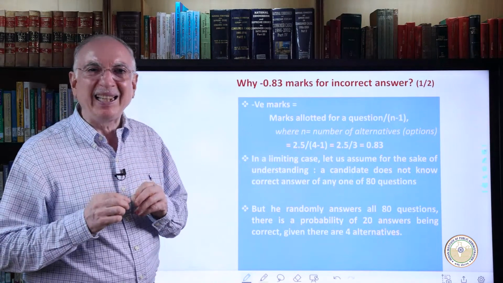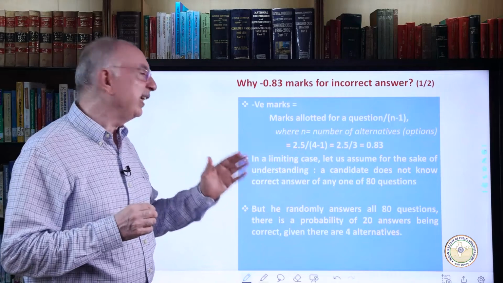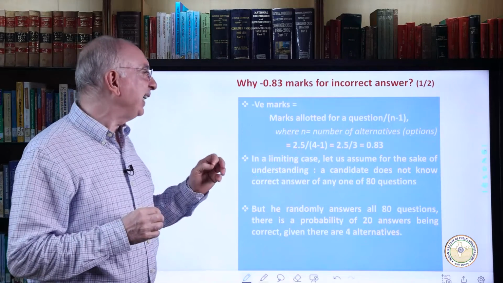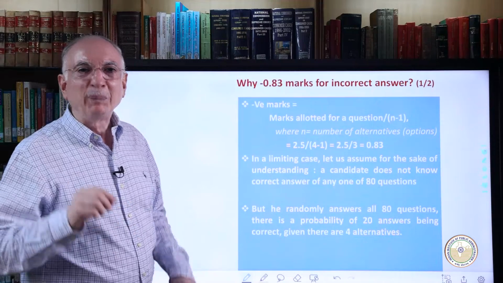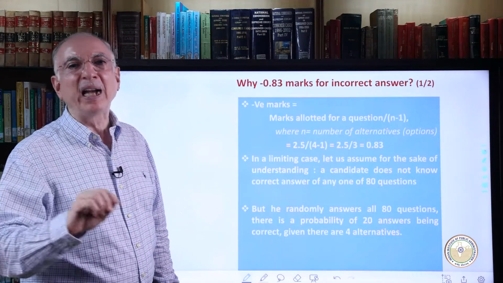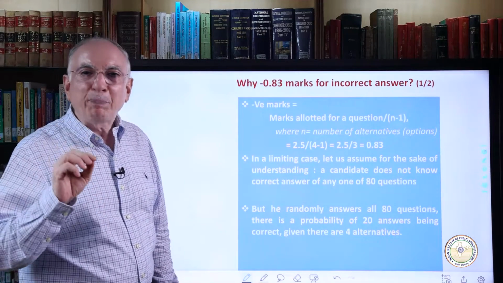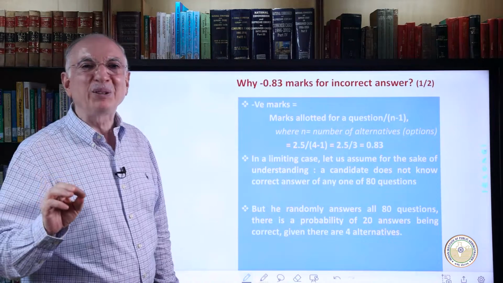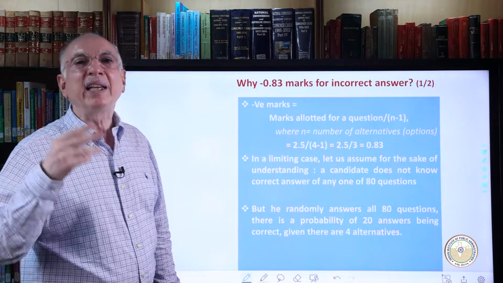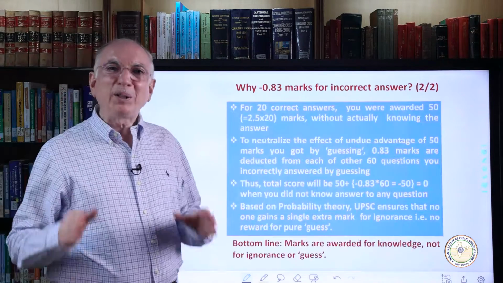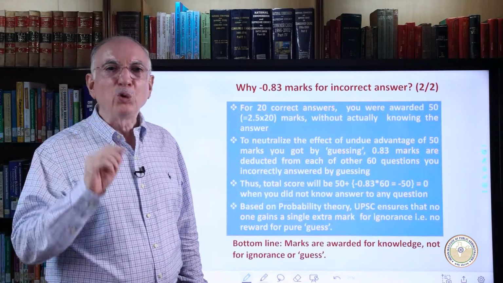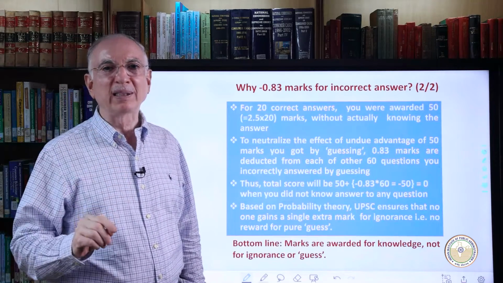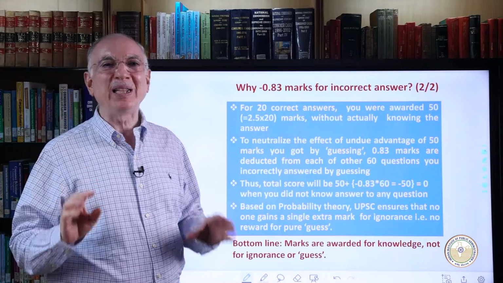In a limiting case, let us assume for the sake of understanding that a candidate does not know the correct answer to any of those 80 questions, but is randomly answering all 80 questions. There is a probability of 20 answers being correct, given that there are 4 alternatives. For 20 correct answers, you are awarded 50 marks, that means 2.5 into 20 marks, without actually knowing the answer.